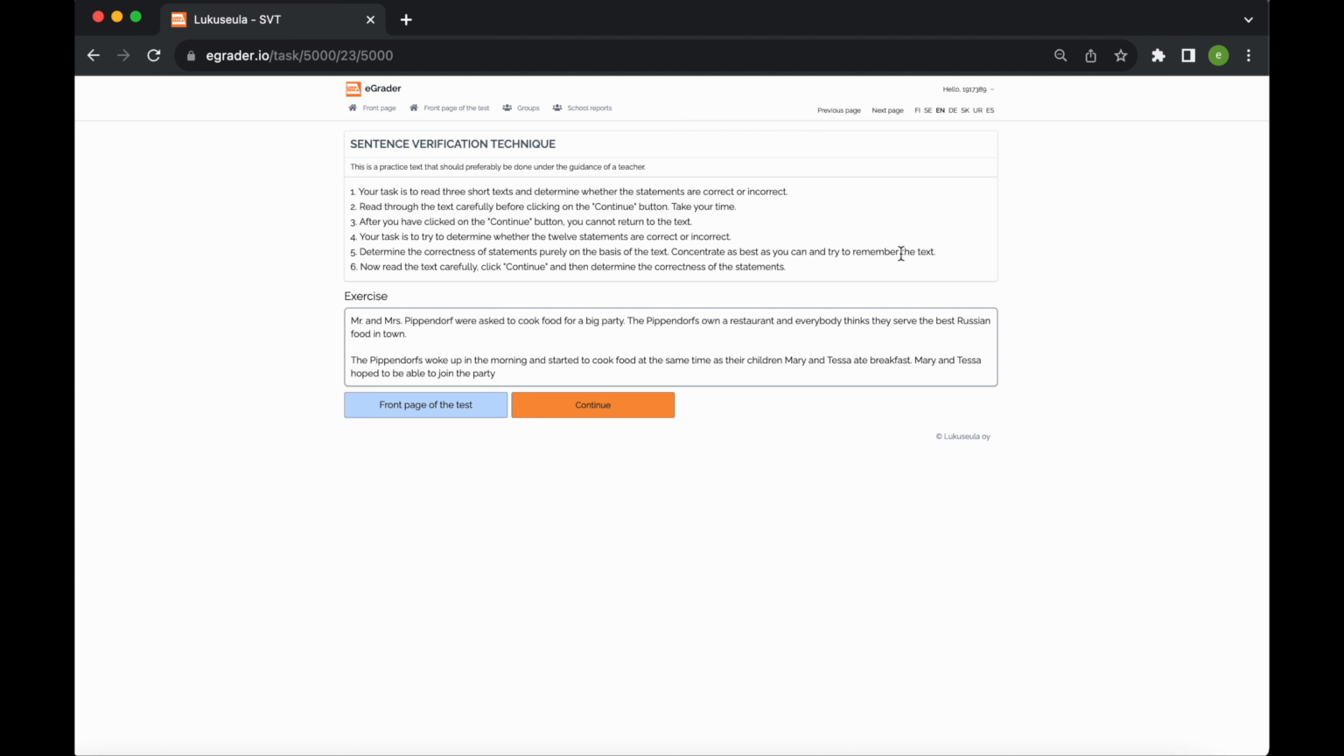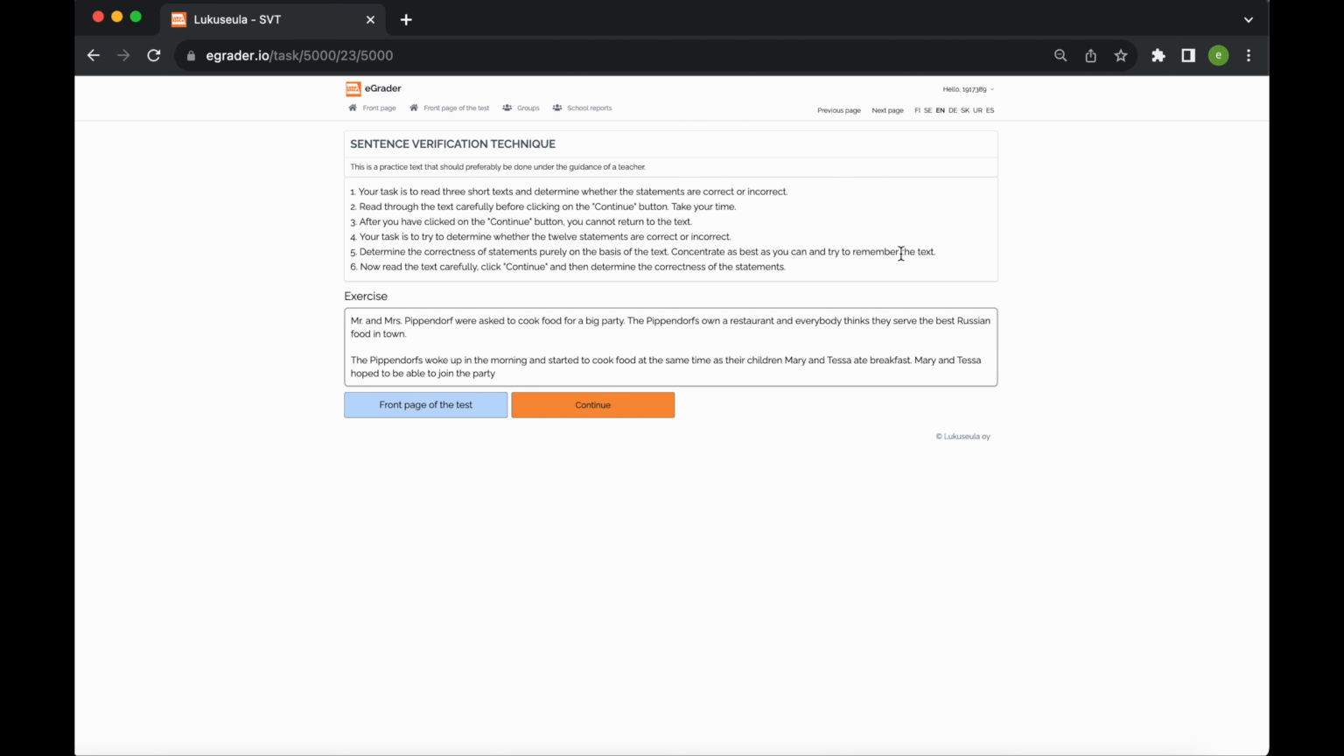I will now read the text. Mr. and Miss Pippendorf were asked to cook food for a big party. The Pippendorfs own a restaurant and everybody thinks they have the best Russian food in town. The Pippendorfs woke up in the morning and started to cook food at the same time as their children, Mary and Tessa, ate breakfast. Mary and Tessa hoped to be able to join the party.